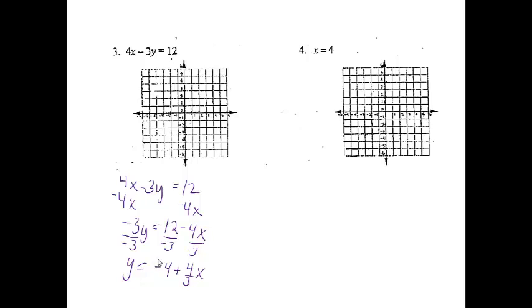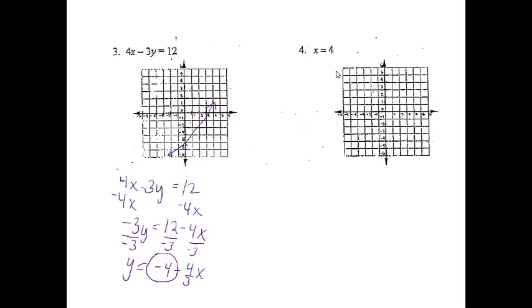Right, from here we're ready to graph it. I'll circle the number that doesn't have the x on it. That's my starting point, so I'll start at negative 4 on the y-axis. And then from there I need to rise 4 and run 3. So I'm going to go up 4 and over 3 and put another point, and then I just need to connect those 2 points. Please make sure you are putting arrows at the end of each of your lines to show that they keep going and going and going.